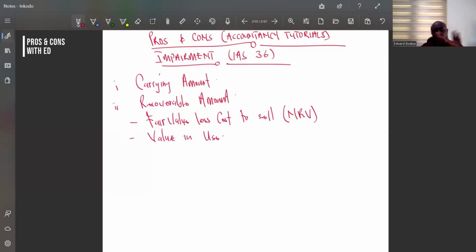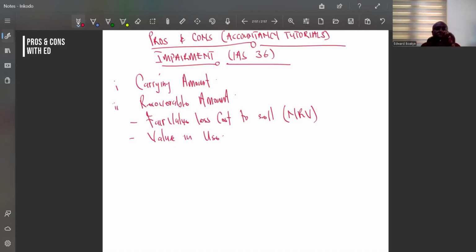Then the question is, what is the value in use? When we talk about value in use, it simply means the value I'm going to gain from using the asset to the end of its useful life. When we talk about the fair value less cost to sell, it is me selling it today. But the value in use is me using it from today to the end of its useful life. The value I'm going to gain is what we call the value in use.